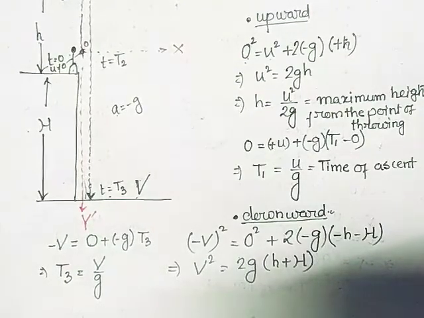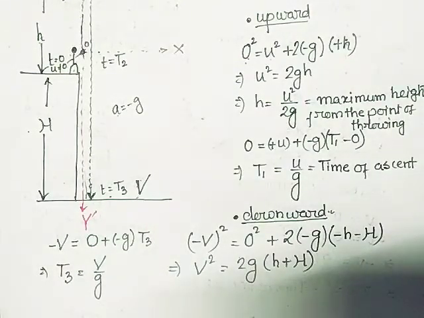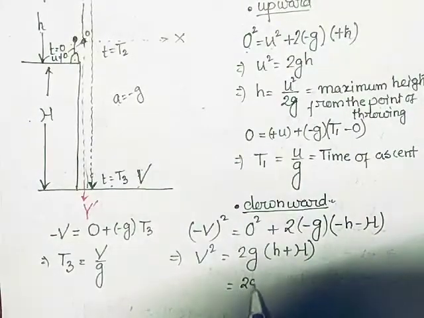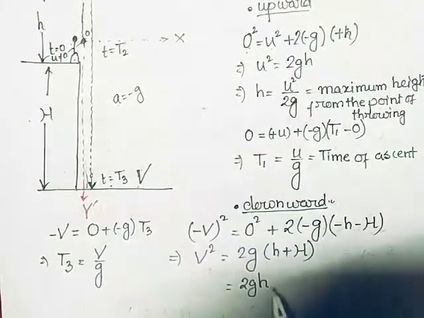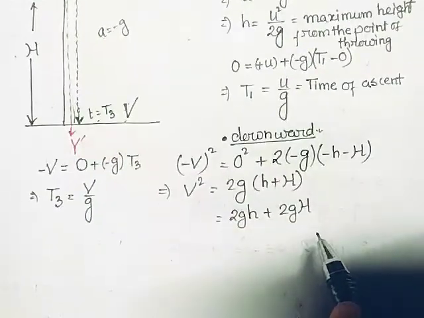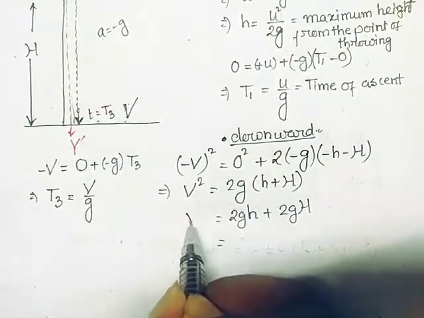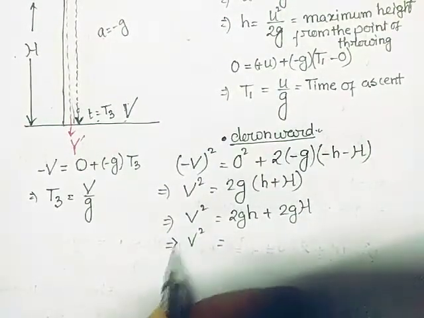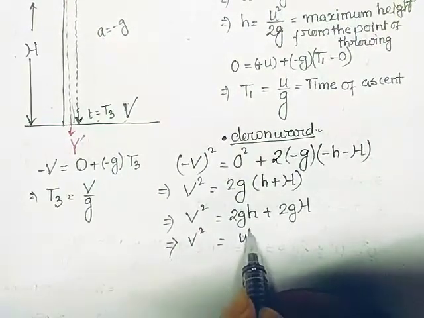So if I want to sum up with this equation, if I want to write this equation in terms of the initial velocity u, how will it look? Let us say it is 2 into g into small h plus 2 into g into capital H. Okay, it is v square. 2gh is basically u square.